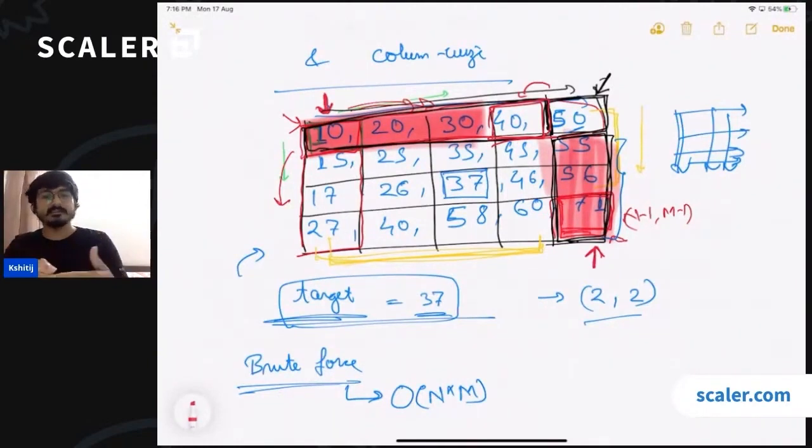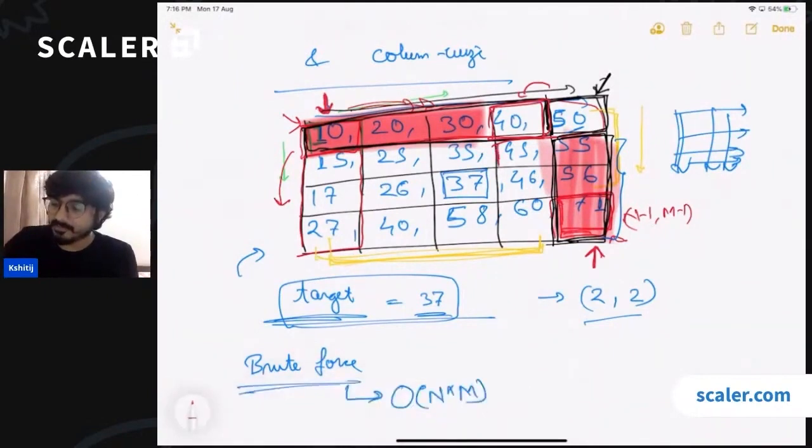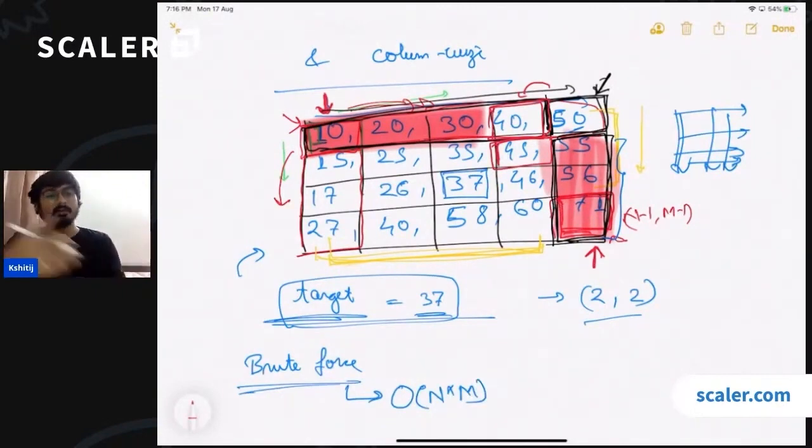So I can discard this complete row. Okay, and now I can start my search from this cell which has 45. Again, I can check whether the target is smaller than 45 or greater than 45. So at every step, I am able to make a decision of either discarding one row or discarding a column.